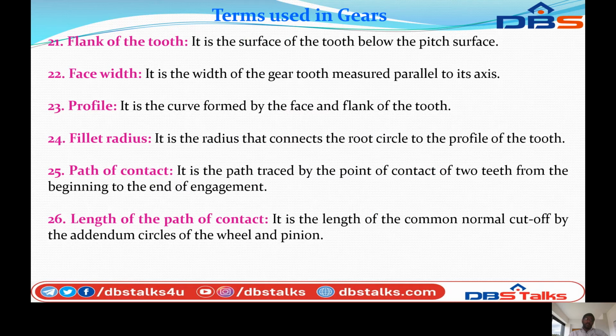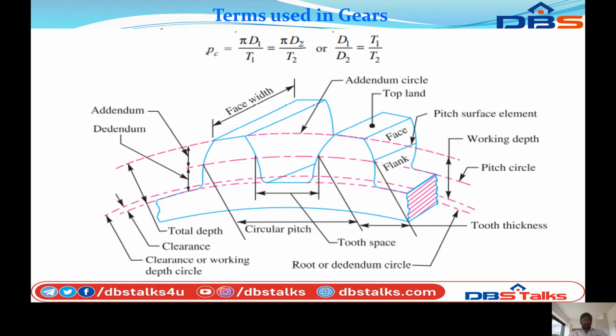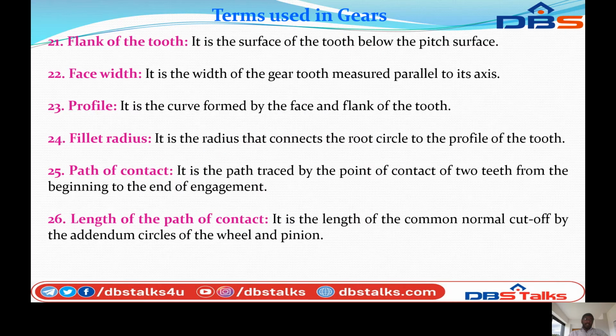Profile. It is the curve formed by the face and flank of the tooth. So this is the profile. Next, fillet radius. It is the radius that connects the root circle to the profile of the tooth.